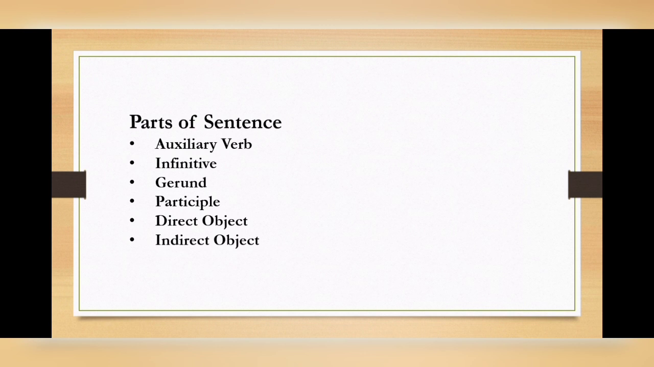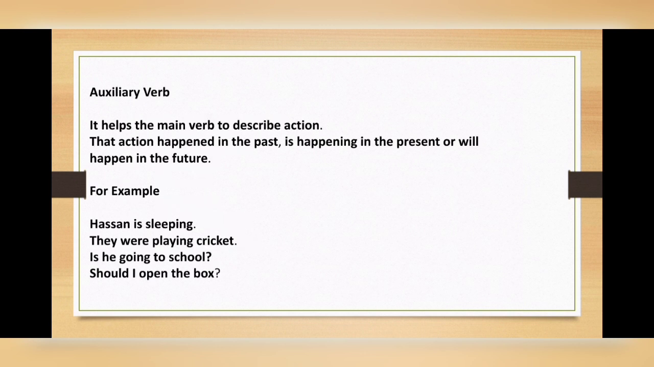Today we're going to talk about the parts of a sentence. Well, we already know what verbs are, so let's talk about their types, especially helping verbs, which are also known as auxiliary verbs. So what are auxiliary verbs? These are the verbs that help main verbs to describe that an action has happened in the past, is happening in the present, or will happen in the future.